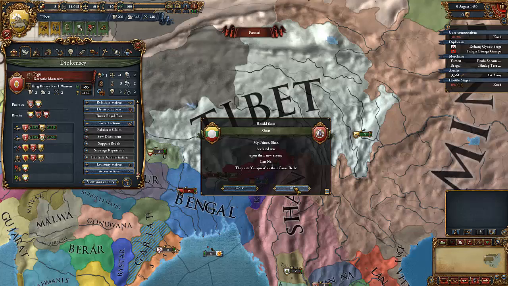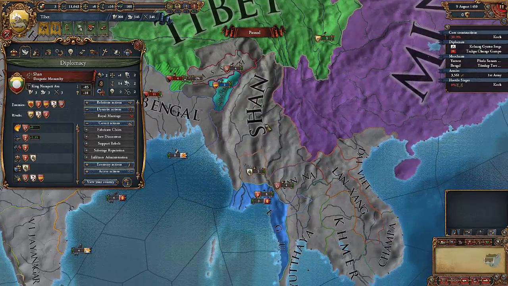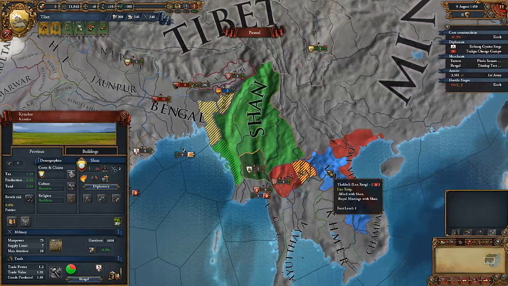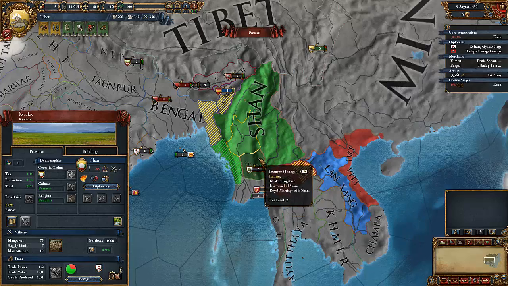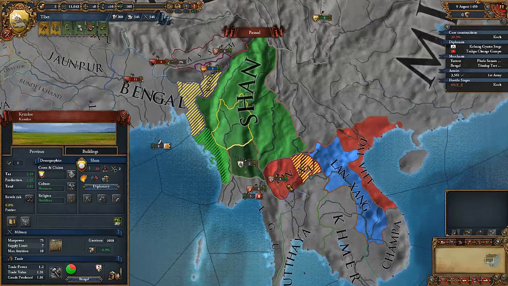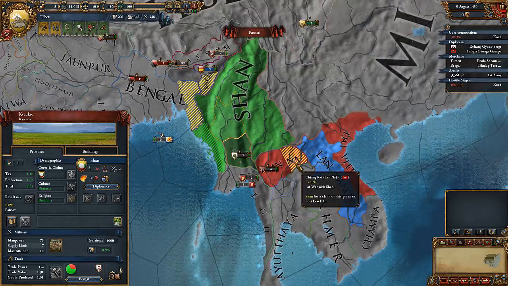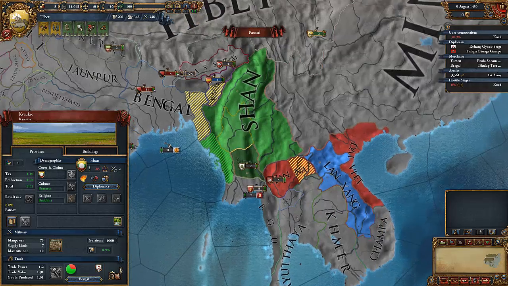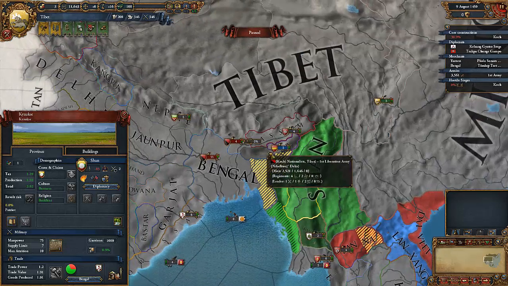So here we go, Shan has declared war on Lana. So Shan is now at war with everything red that you see here. You can also see they're allied with Lanzhong, and they look like they are in a favourable position. Between Shan and Lanzhong, Lanna is almost completely surrounded. Dai Viet can go and distract Lanzhong, while Shan just go in and mop up all the provinces.